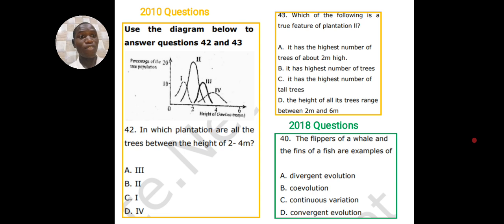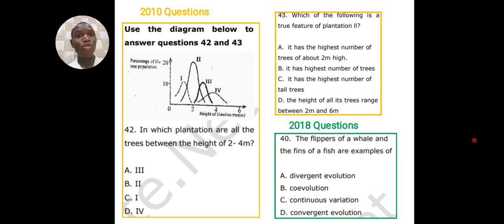See another question from 2018. In fact, this 2018 question was a question in 2010, question 50. You can fact check me to be sure that what I'm saying is true. So why am I bringing all these things? I'm bringing them because JAMB has a set syllabus, and once you are able to convert those syllabus into questions, I'm telling you, you'll be able to answer these questions at ease and without any struggle.